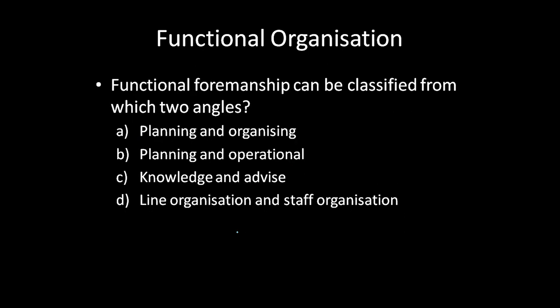Within functional organization, functional foremanship is a term and we are going to look at it in detail. Now the question says functional foremanship can be classified from which two angles? Your options on the screen are option A, planning and organizing, option B, planning and operational, option C, knowledge and advice, option D, line organization and staff organization. From which two angles can it be viewed?